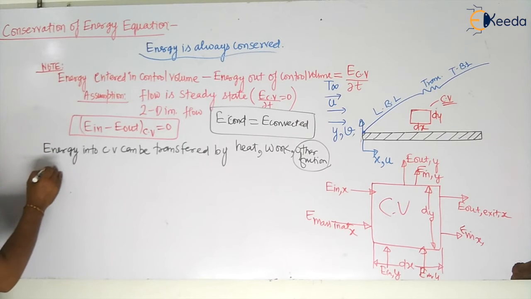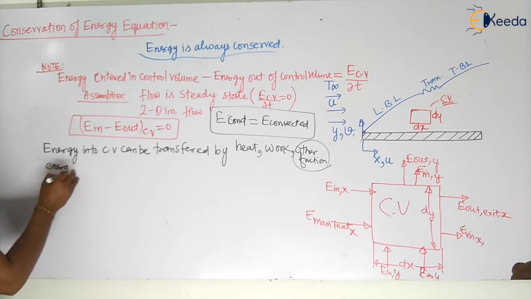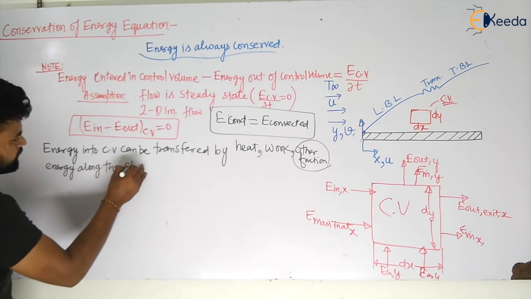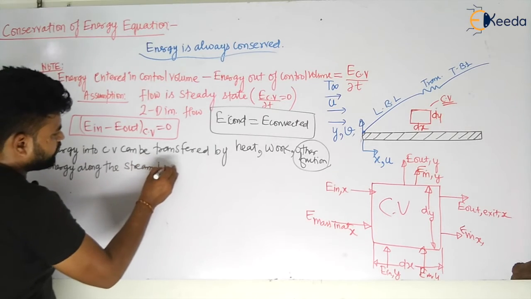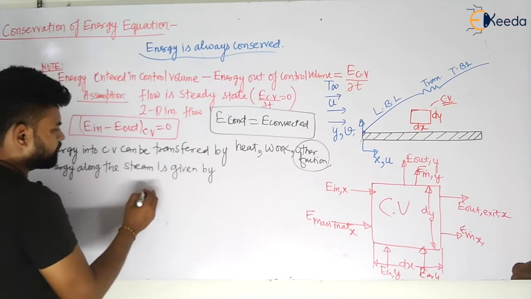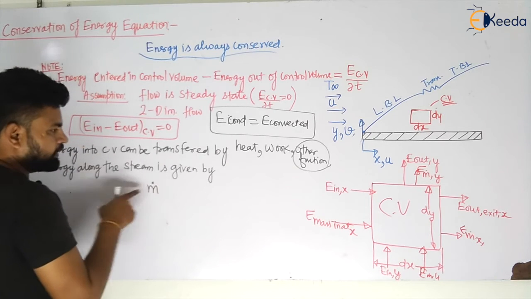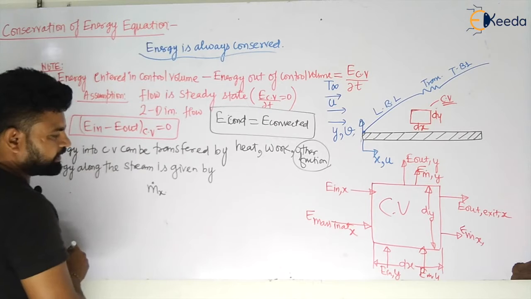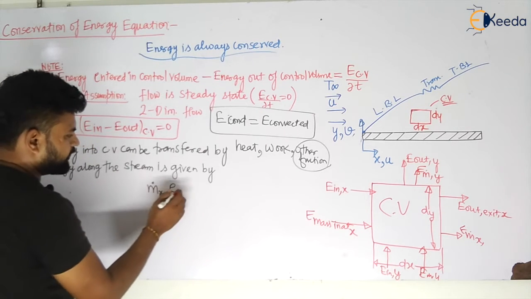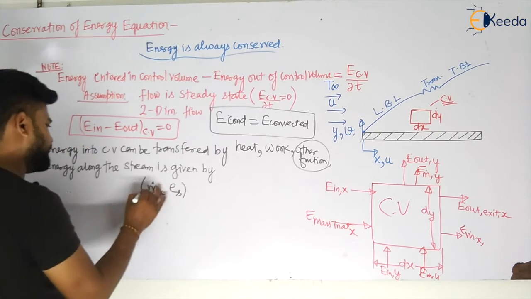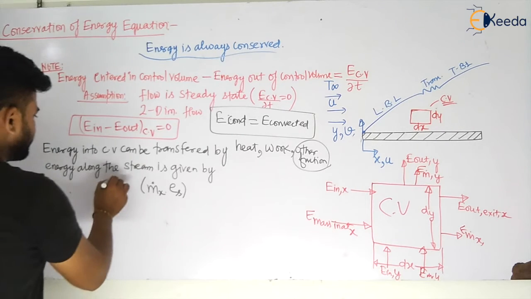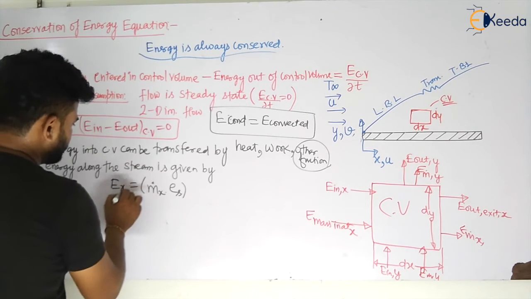We can take energy along the stream, given by the mass of that stream in this particular x direction and the energy of that stream per unit mass, my dear students. That will be the total energy in x direction.